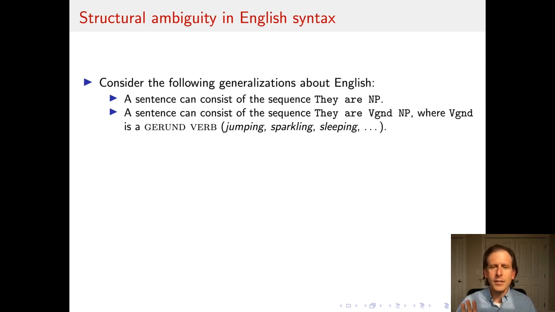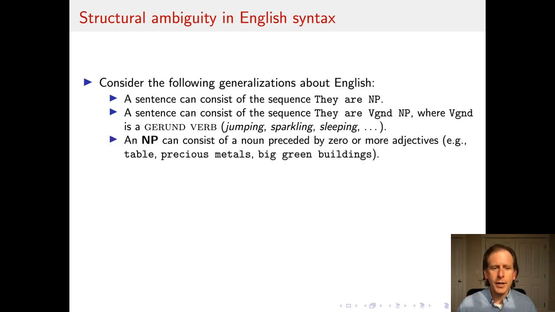Second, a sentence can consist of the sequence "they are gerund verb NP." Gerund verbs include things like jumping, sparkling, sleeping. So for example, they are jumping rope, where NP would be rope. They are flying planes. Furthermore, a noun phrase can consist of a noun preceded by 0 or more adjectives.